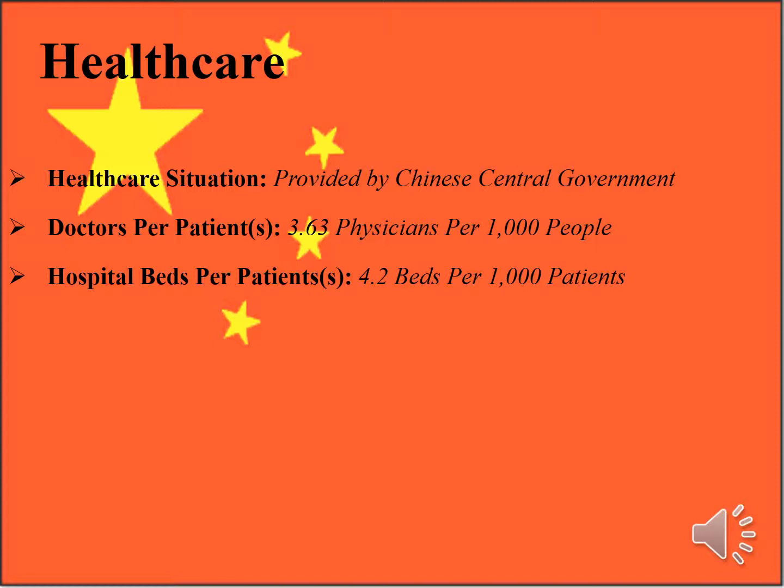China spends roughly 5.6% of the country's GDP on healthcare and has 3 main types of publicly financed insurance: urban employment-based medical insurance, urban resident basic medical insurance, and the new cooperative medical scheme for rural residents.